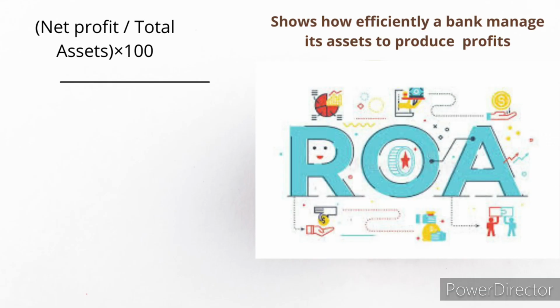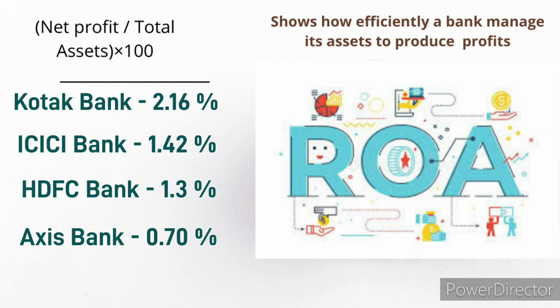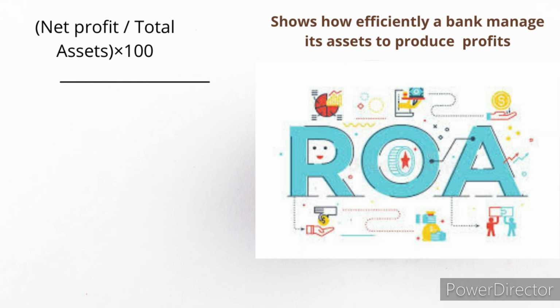The last but not the least is return on asset. It is again a profitability ratio, the most commonly used benchmark for banks' profitability. It indicates how efficiently a bank manages its assets to generate profit for the bank. Anything above 1% is considered pretty good for banks. The ROA numbers that you are seeing on your screen are taken from the annual reports of March 2021. That means this is calculated on an annual basis. This can be calculated for any specific period.